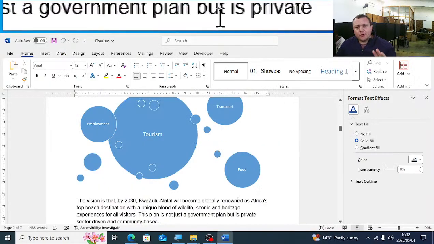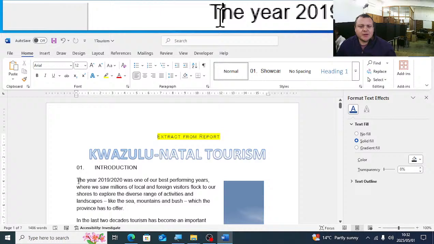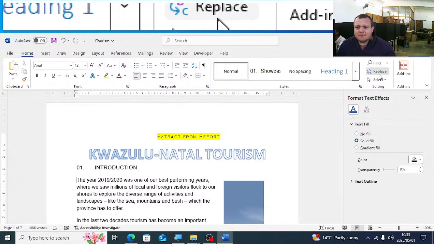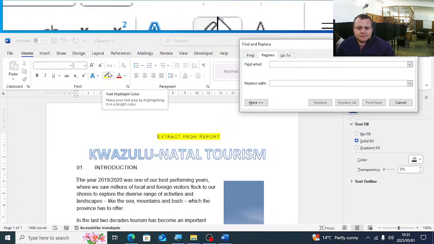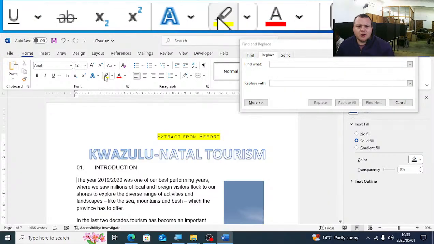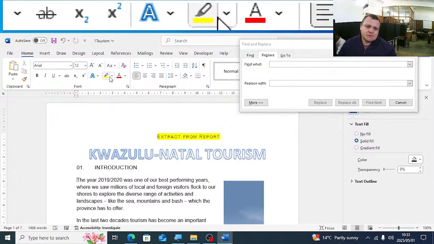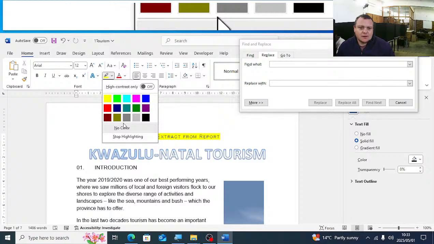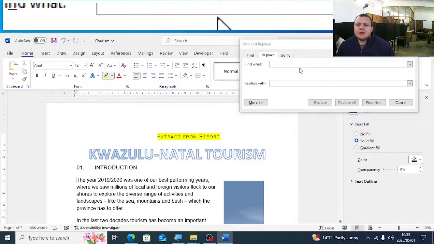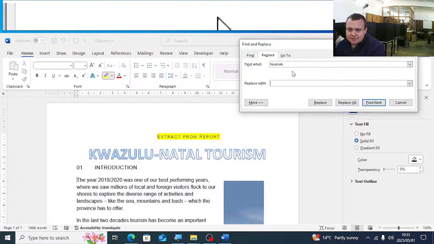Okay? First thing, before you do anything, let's go to the top of the document, put your cursor there in the first paragraph. At the beginning, you click on home, replace, but this is important. Have a look on your home tab on the font group. What color is highlighted there? Is it yellow? We must make sure that this color is a color and it doesn't state no color. It must be yellow. Then you will search for tourism, and you will replace it with tourism.